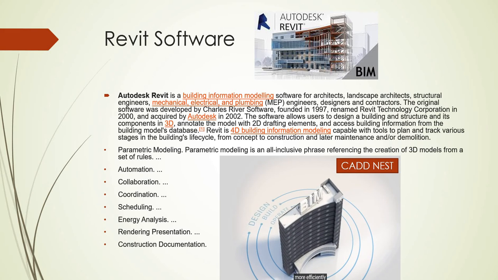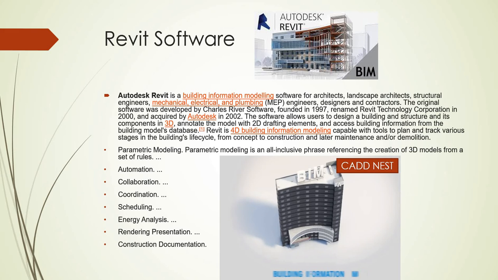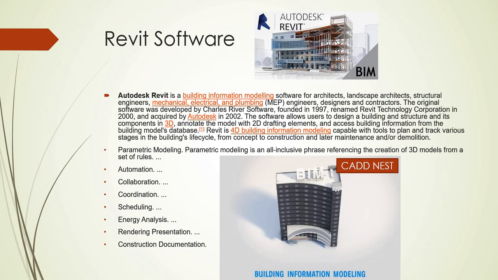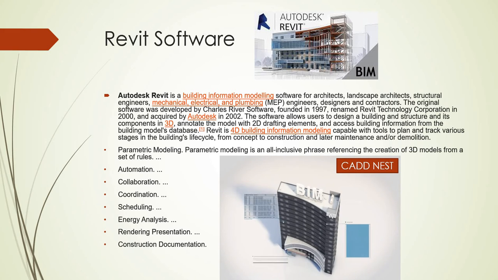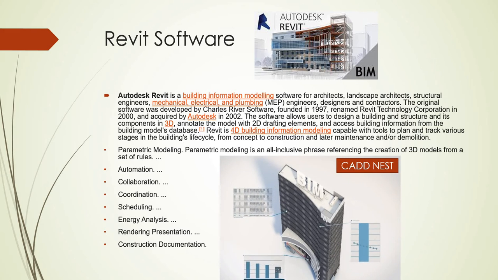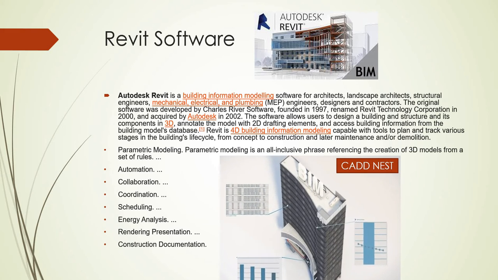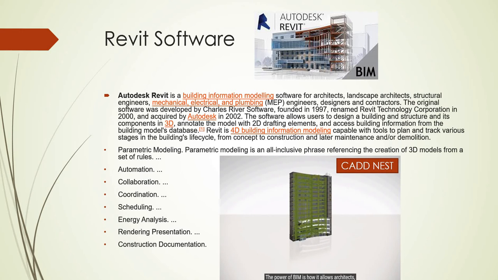The software allows users to design a building and its structural components in 3D and annotate the model with 2D drafting elements, and access building information from the building model database. Revit is also called 4D BIM, building information software with tools to plan and track various stages in the building life cycle.